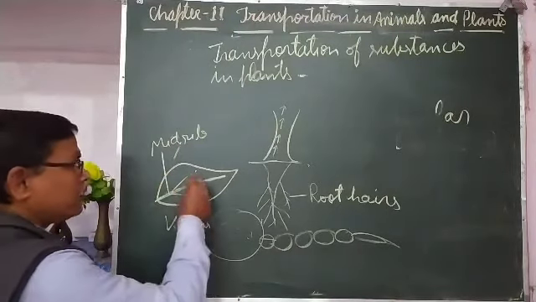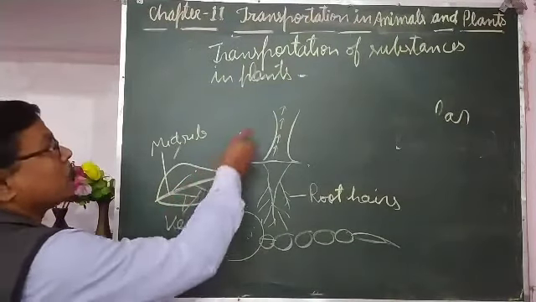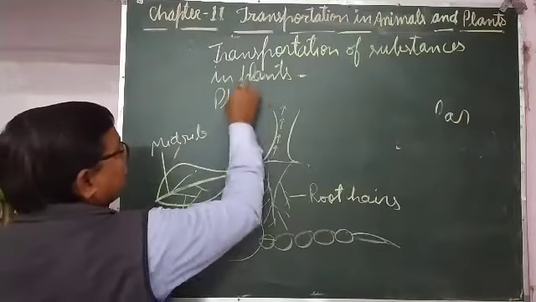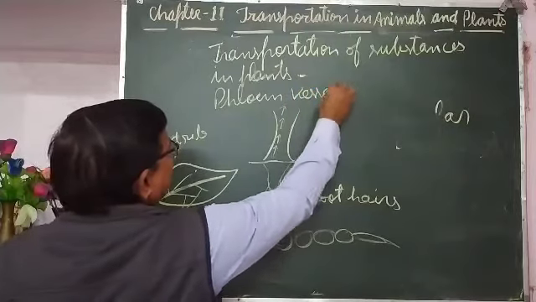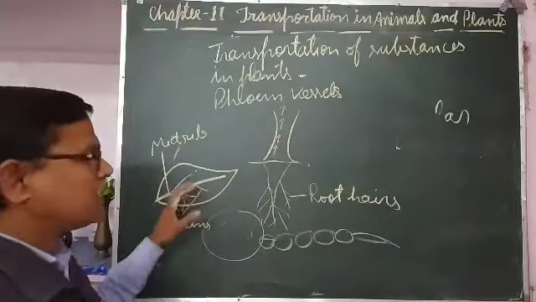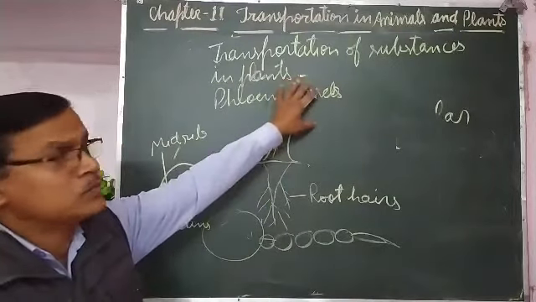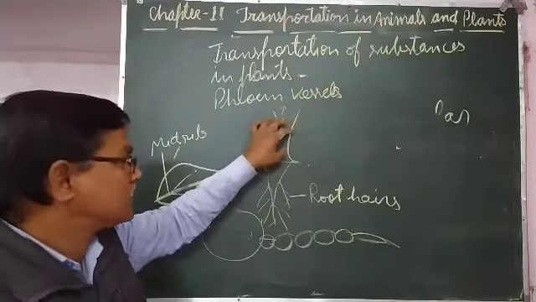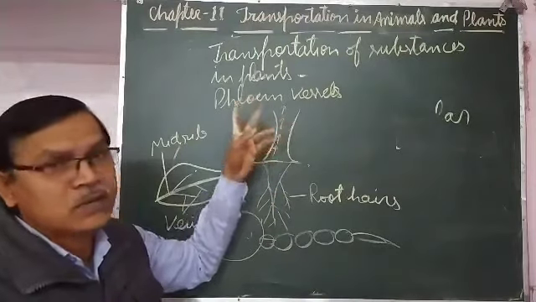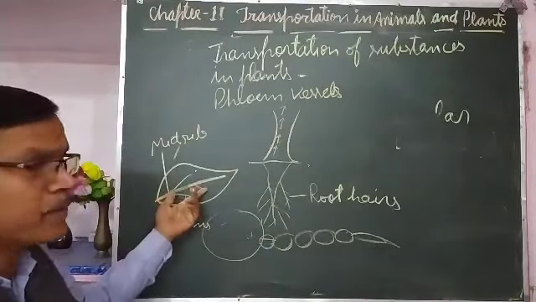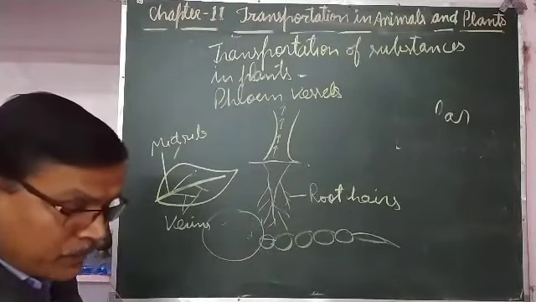And whatever food is prepared in the leaves is carried through the phloem vessels, and it is transported to every part of the plant. To every part means to the leaves, branches, stem, root, because all the cells present in the root, stem, leaves, branches need the food prepared by the leaves. So it is transported through the phloem vessels to all parts of the plant.